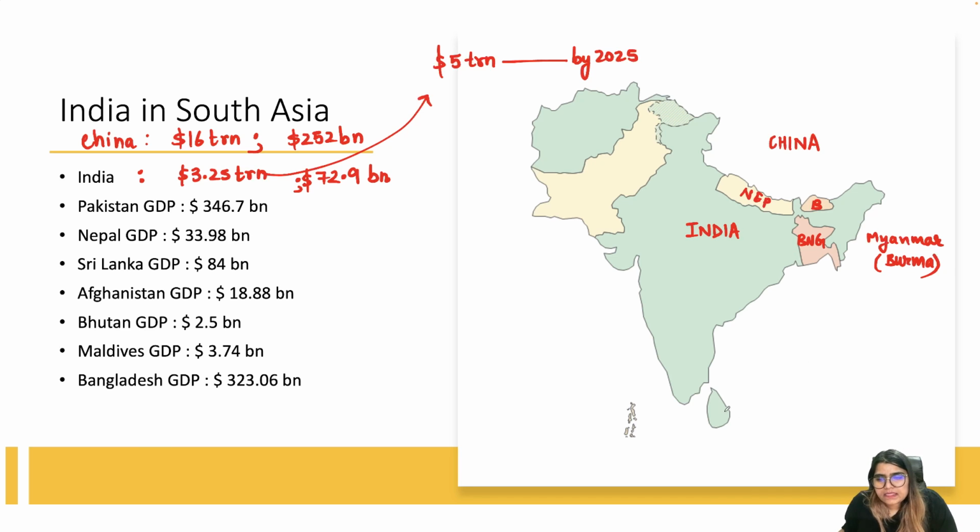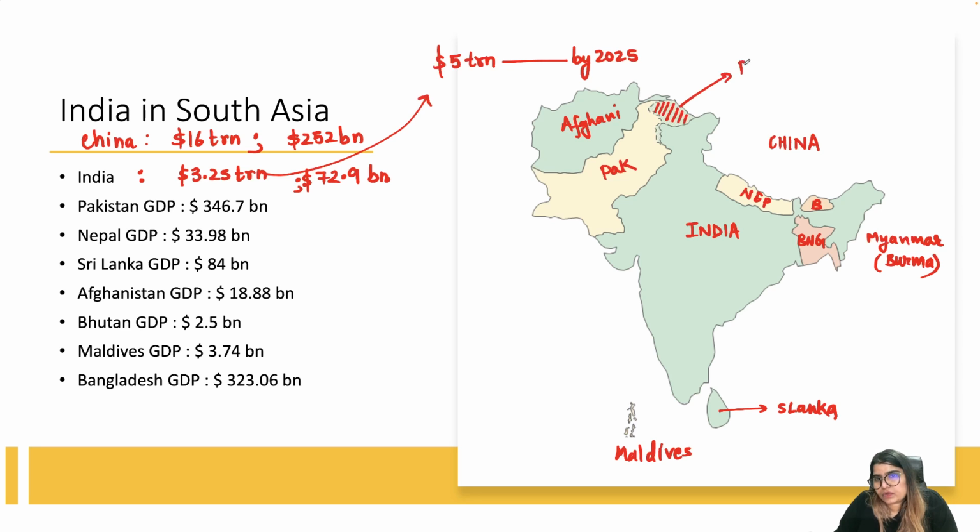Then we have Sri Lanka. This is our maritime neighbor. We have Maldives, and we have Pakistan, and Afghanistan is also our direct neighbor. But this part that you are seeing is right now disputed between Pakistan and India.